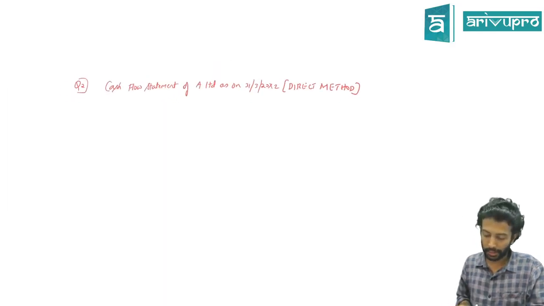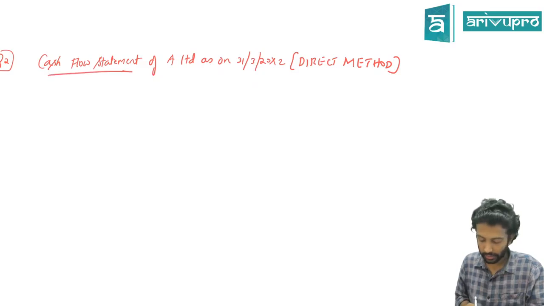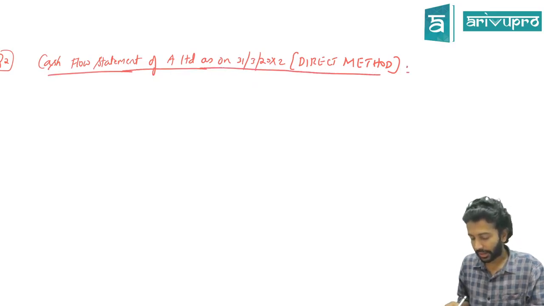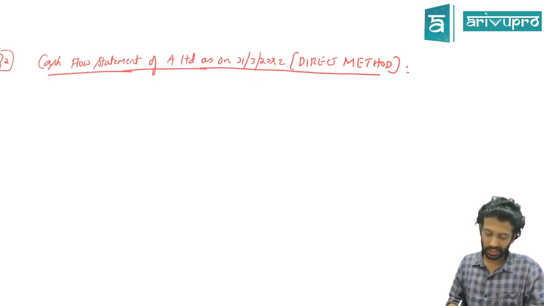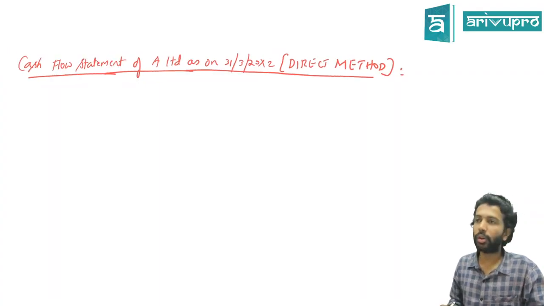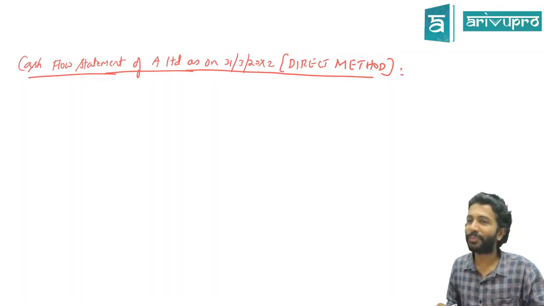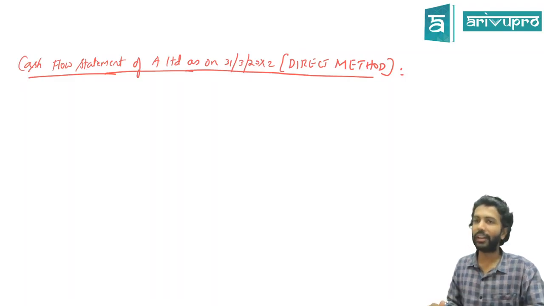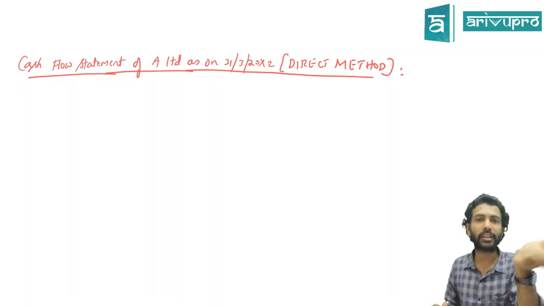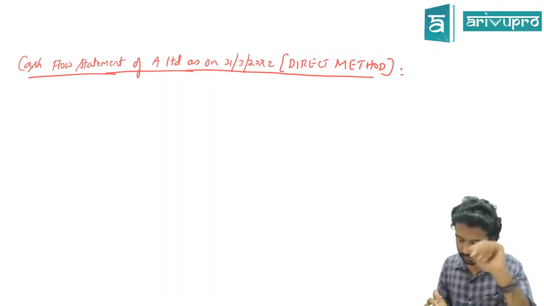They will not generally mention this in the question. You need to identify in most cases whether it is a direct method or an indirect method. At this point of time, I'll not talk about it because we do not know what is indirect method. First, we'll do 1 or 2 problems of indirect method. Then I'll tell you how to identify whether it's a direct method question or an indirect method.